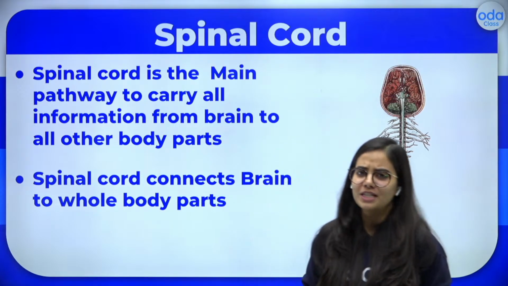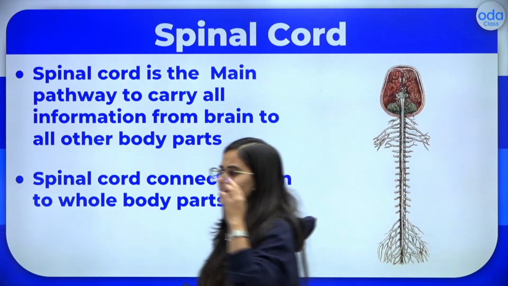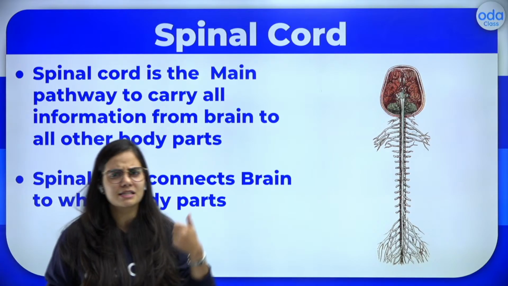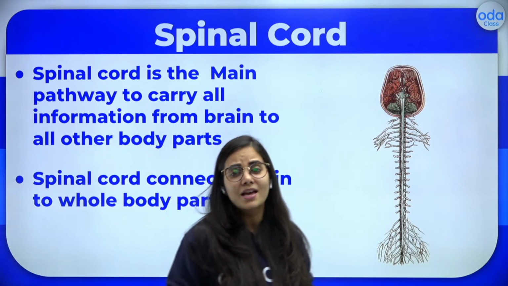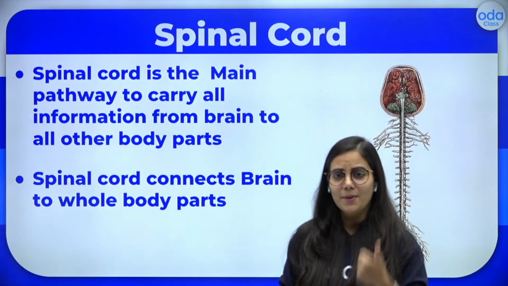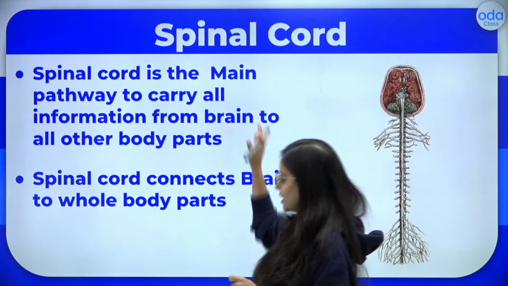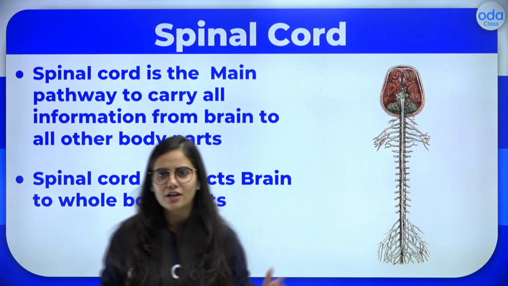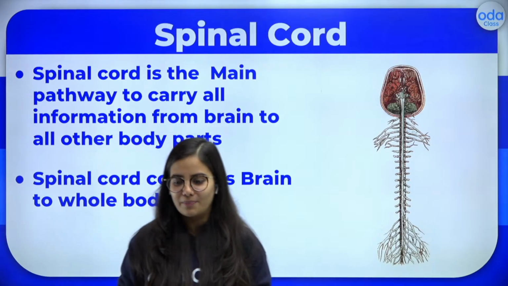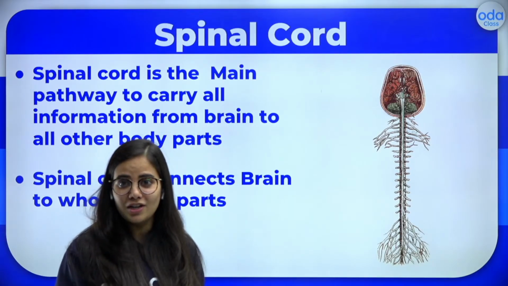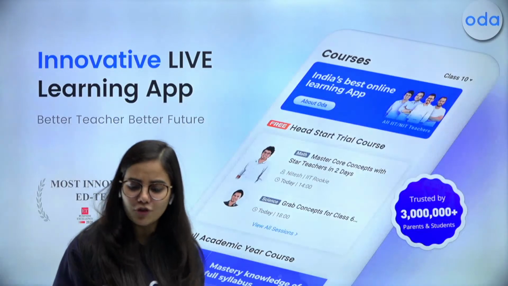So what we have discussed now, we discussed the nervous system. We discussed that the nervous system is of two types, that is central nervous system and peripheral nervous system. The central nervous system consists of the brain and the spinal cord, and we discussed the different parts of the brain.